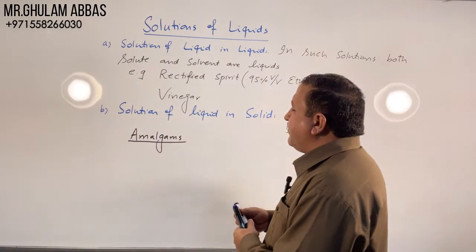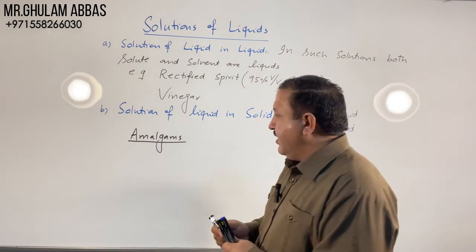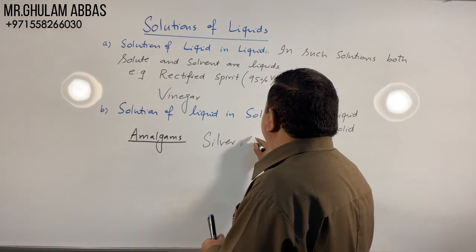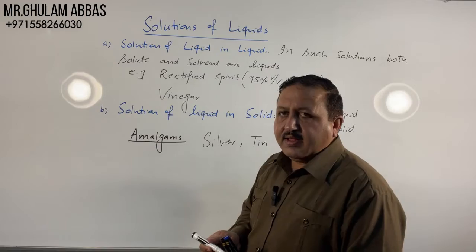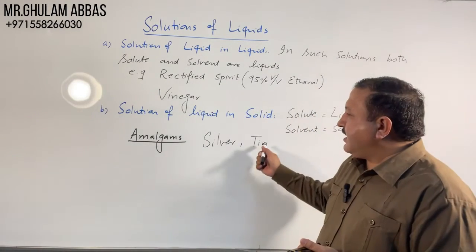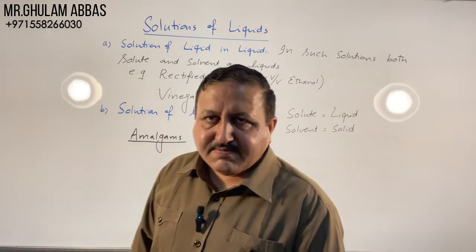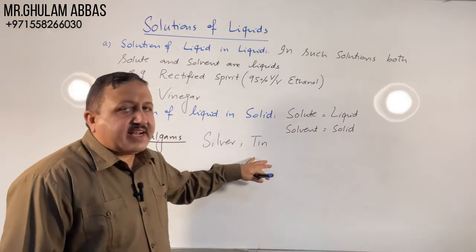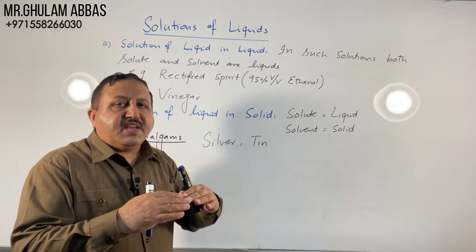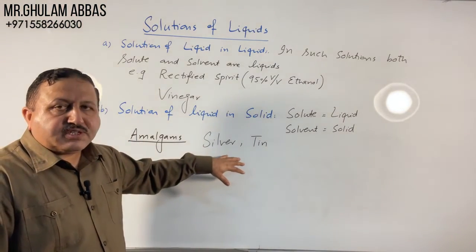And two types of amalgams are used in dental filling: silver amalgam and tin amalgam. When silver is dissolved in mercury or tin is dissolved in mercury, they form semi-solid mass and it is placed in the cavity. When they become hard, they fill the whole cavity. Due to this reason, they are used in the dental filling.